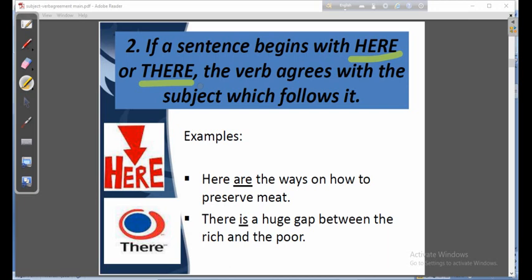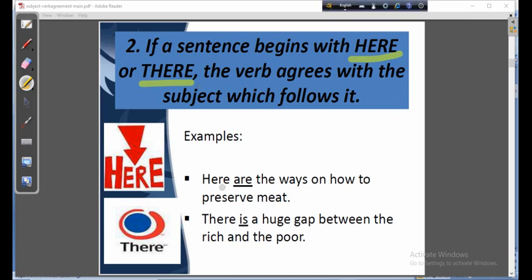So my dear students, here in this case, you will have to look at the nouns after the verbs. If that noun is singular, your verb will be singular, and if that noun is plural, your verb will be plural. Have you got it? Here, look at this sentence.